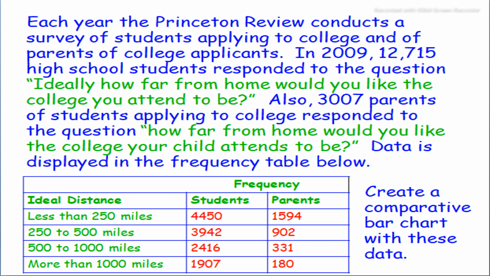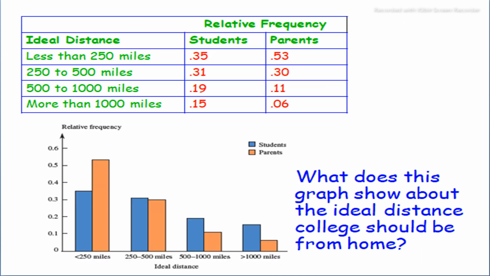If we calculate the comparative bar chart with this data, here are the relative frequencies, and here is the chart or graph for the distance a college should be from home. On the horizontal line we have the ideal distance, and on the vertical line the relative frequency of the students and parents.